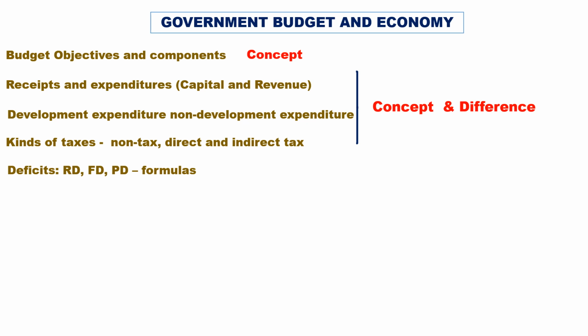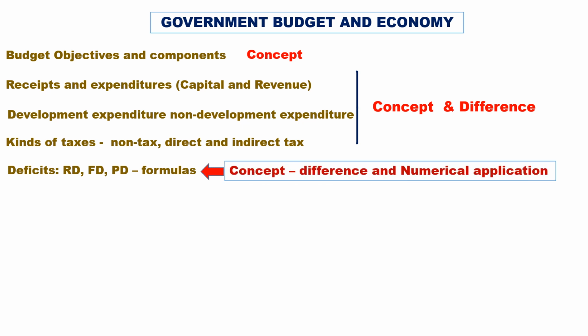Deficit: revenue deficit, fiscal deficit and primary deficit. Revenue deficit is equal to total revenue expenditure minus total revenue receipt. Fiscal deficit is equal to total expenditure minus total receipt. Primary deficit is equal to fiscal deficit minus interest payment. This may ask a numerical application question.